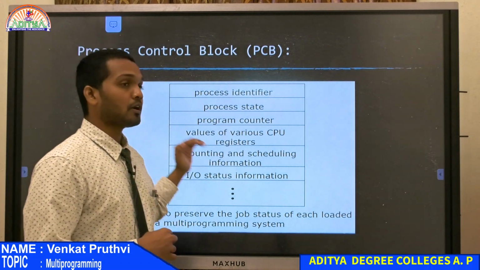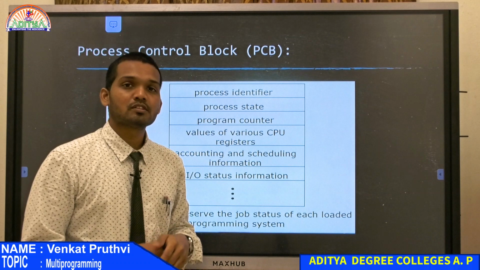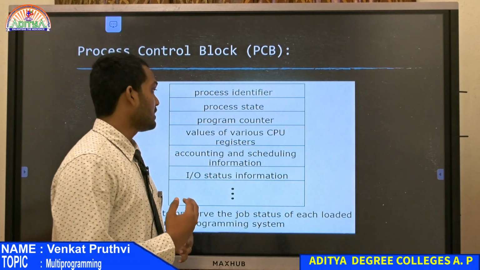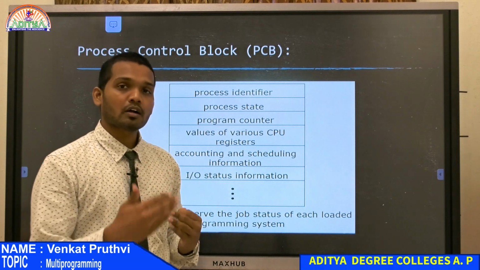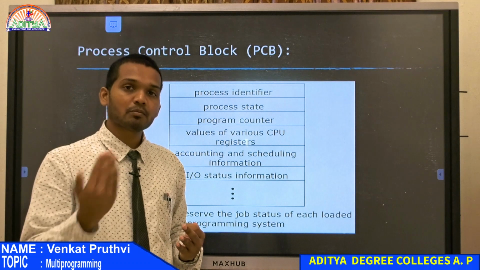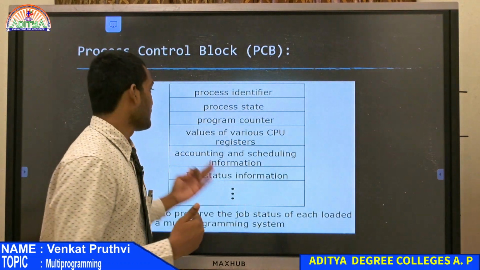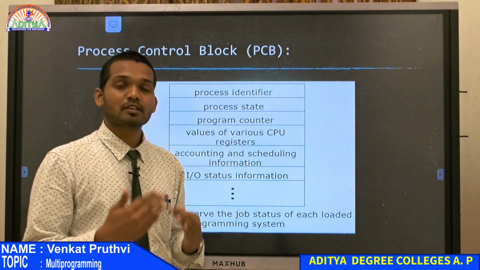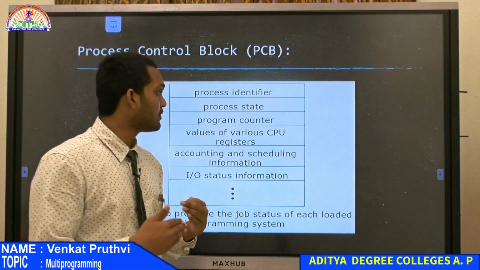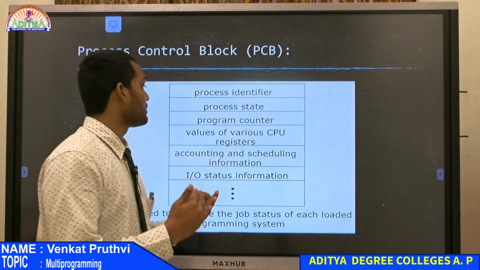And then we have the program counter. You can call it like an arithmetic adder, where it will count each and every program, and based on the increment that it has, it will perform the next instruction that needs to be followed. That way the program counter helps us in shifting the programs one after the other and moving the programs forward after the previous program is completed.